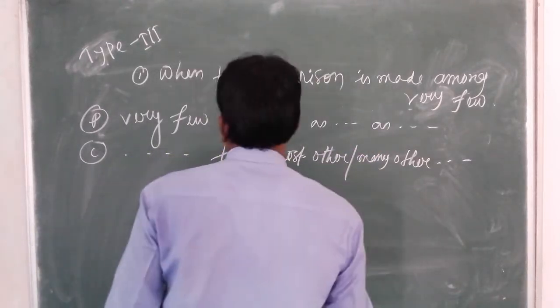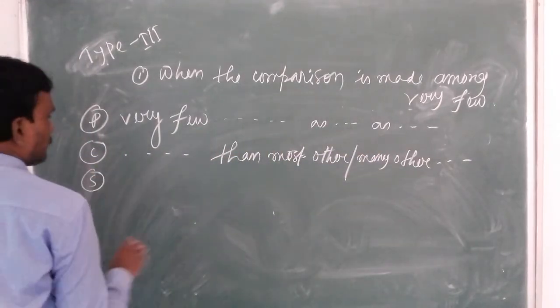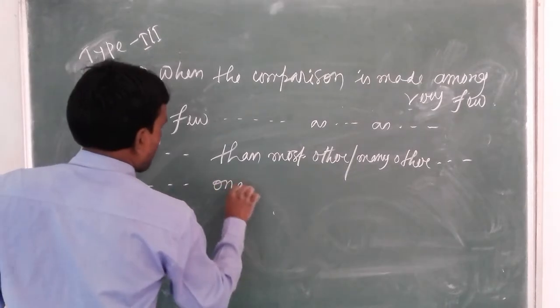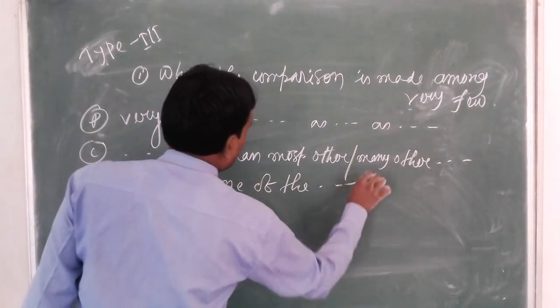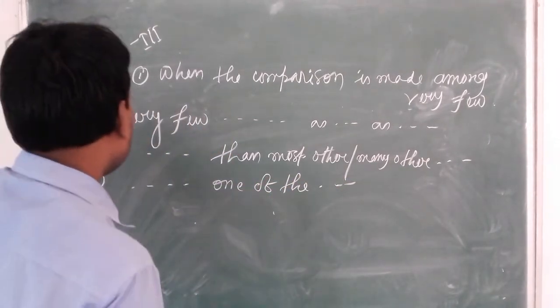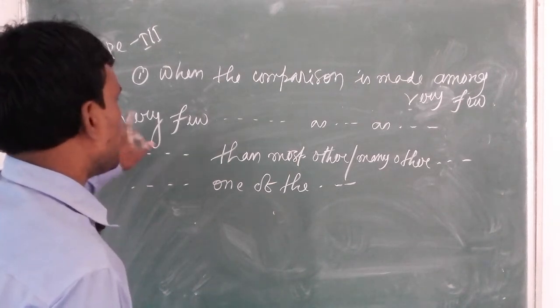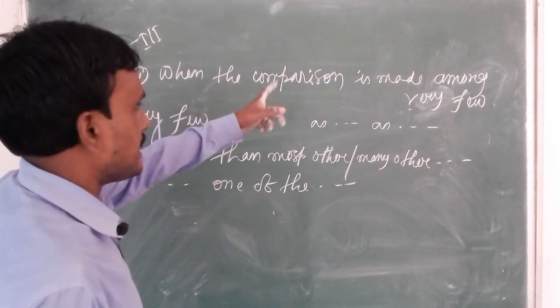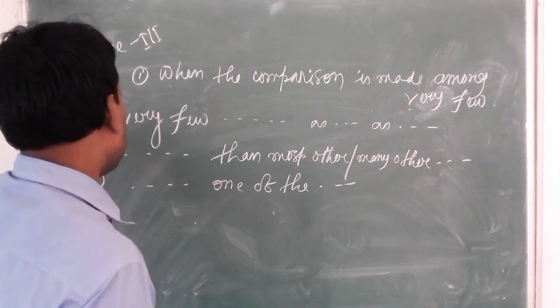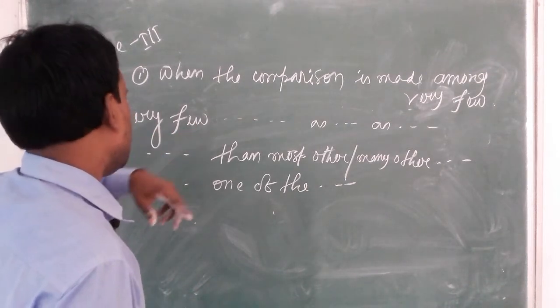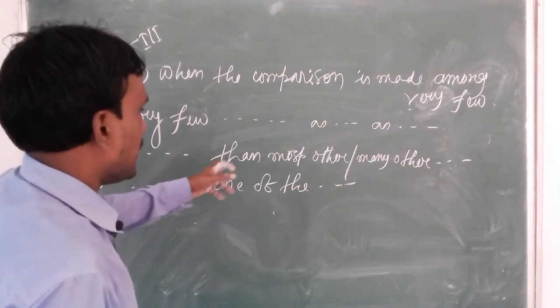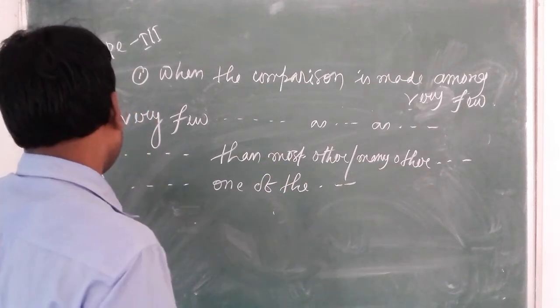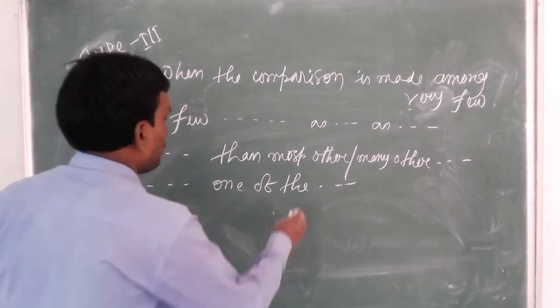And in superlative, one of the. So, when the comparison is made among very few, in positive always start with very few as, in comparative, than most other or many other, and in superlative, one of the.